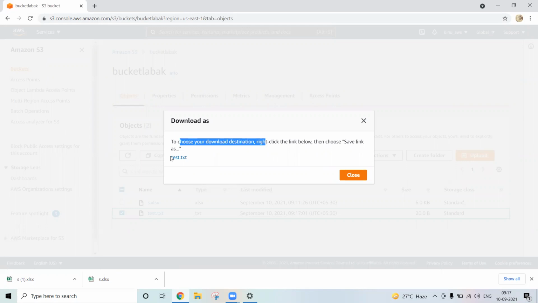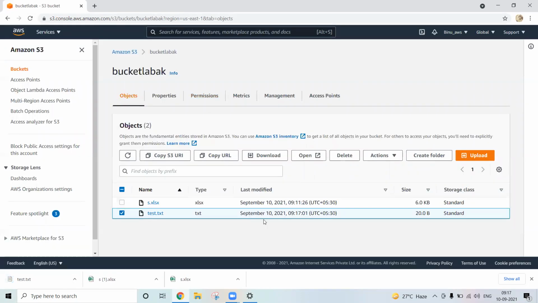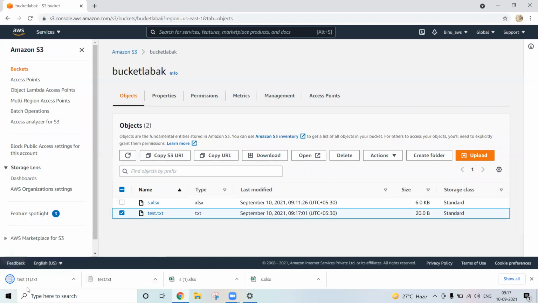Right click on the link below and choose save link as. See, the file will be downloaded. Either you can calculate the total size here, you can copy, and you can simply click download. See, the file will be downloaded over here. You can open it, simply click here, it will open. This is a test file. Get it?